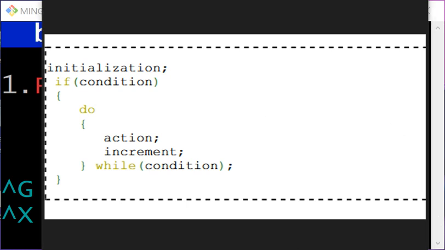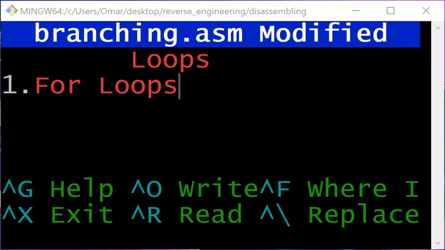In the next part we shall take a look at other loop types that exist in other programming languages.